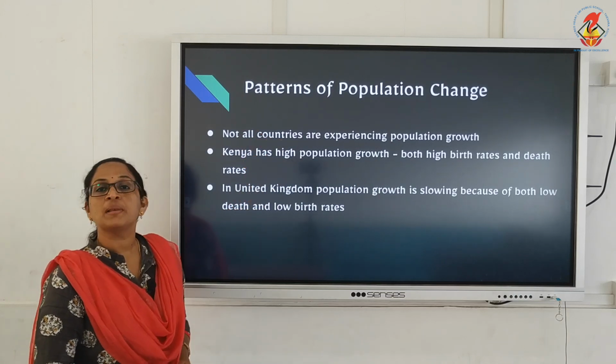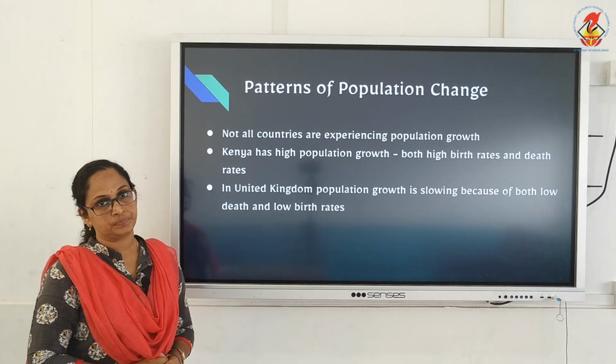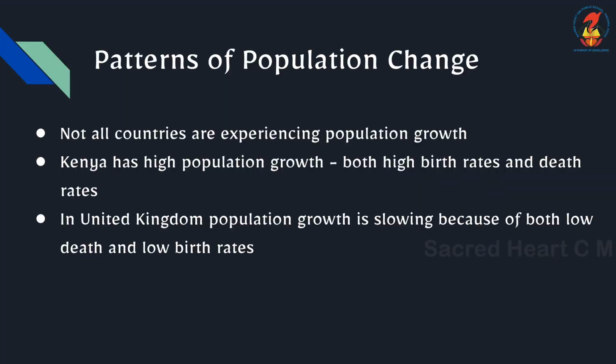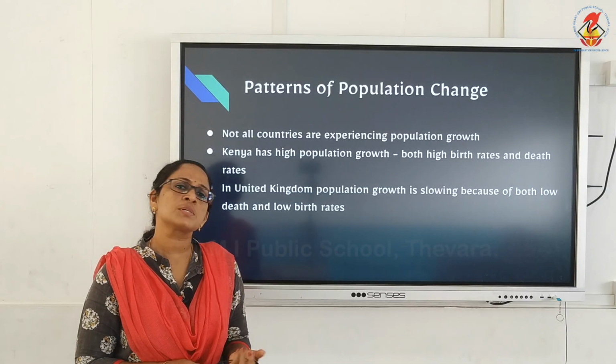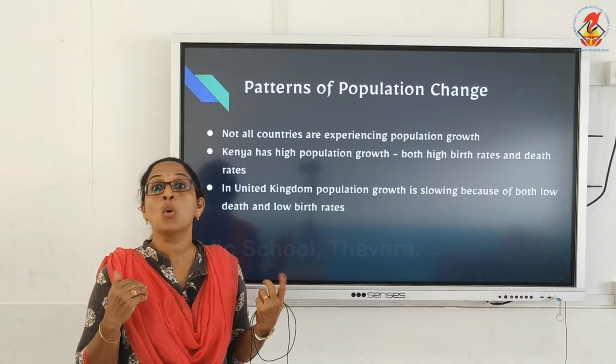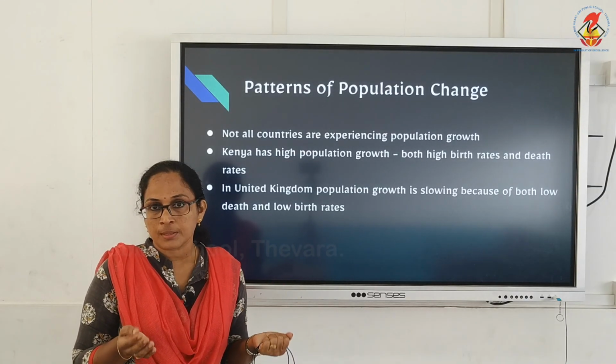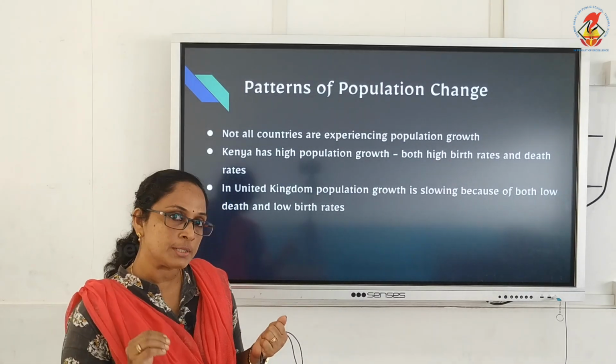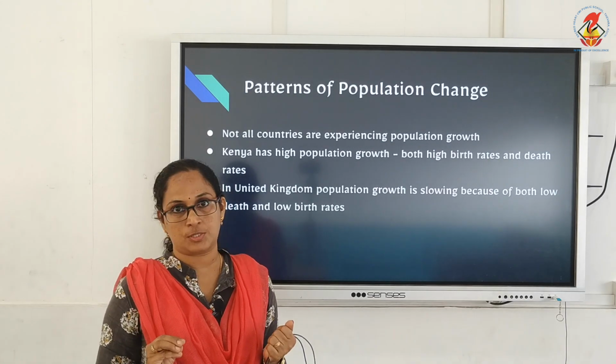Patterns of population change. Coming to patterns of population change, children, we know all countries are experiencing population growth. Okay, birth rate. Some countries are experiencing more birth rate. Some countries with population controlling measures are trying to reduce the birth rate.